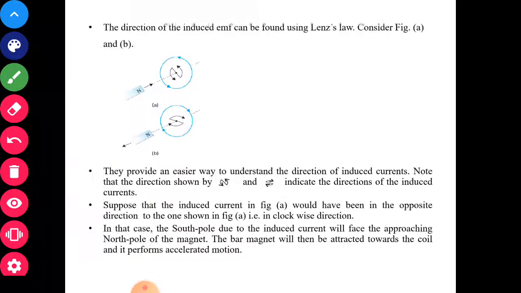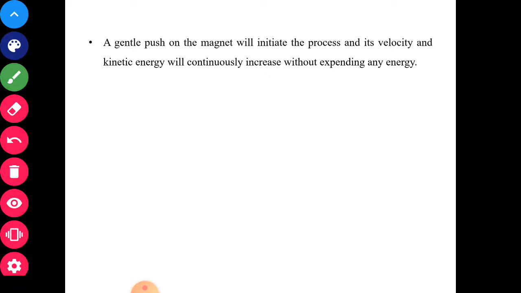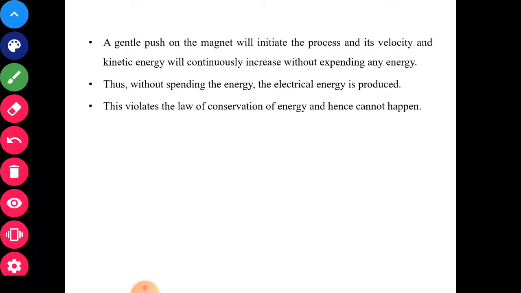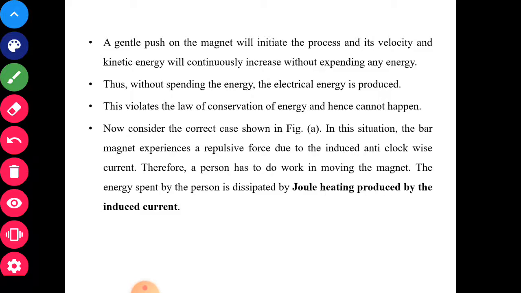So a gentle push on the magnet will initiate the process, and its velocity and kinetic energy will continuously increase without using any kind of energy. Thus, without spending the energy, the electrical energy is produced, and this violates the law of conservation of energy, and hence it cannot happen. So, the current which we have supposed, in which direction we have supposed?